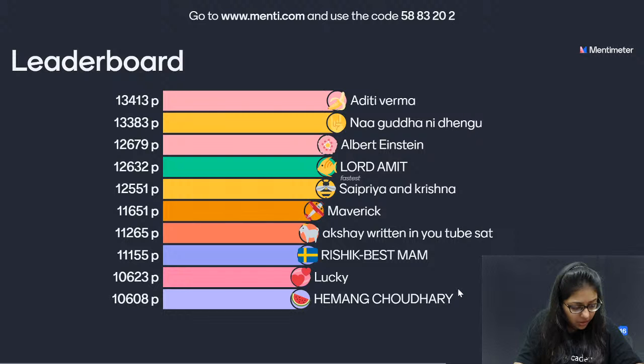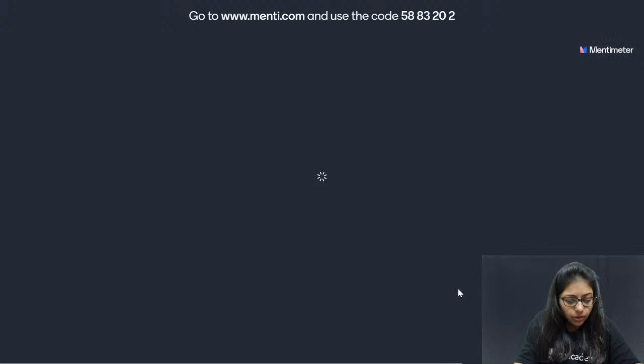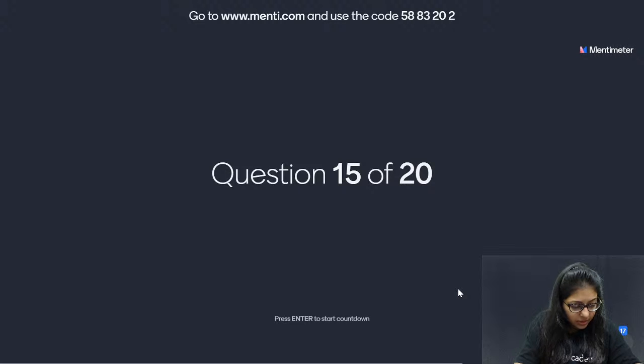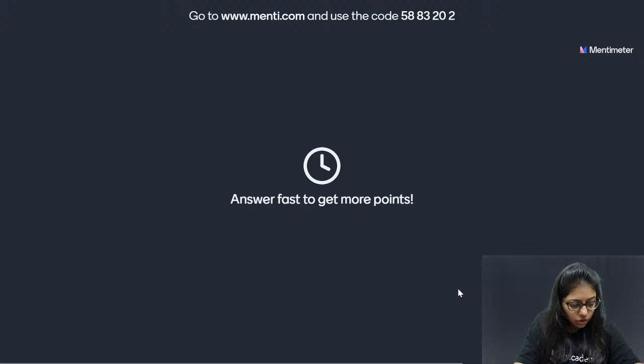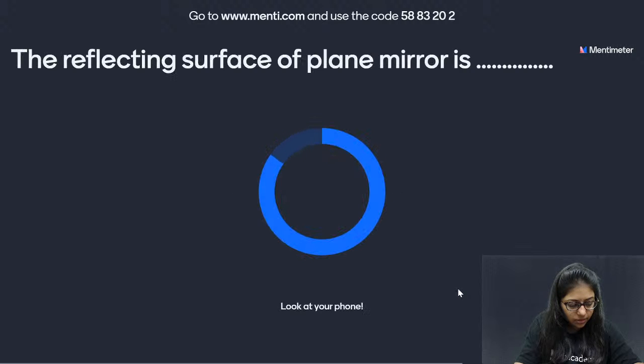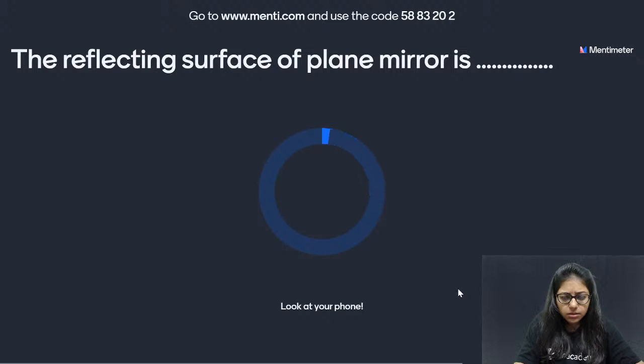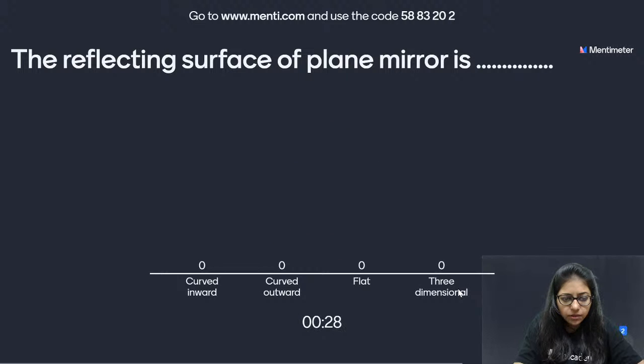Now the next one that we have. Look at this, the question on your screen. The reflecting surface of a plane mirror, is it curved inward or outward, or is it flat or three-dimensional? I think all of you know this. This time give me 100%.